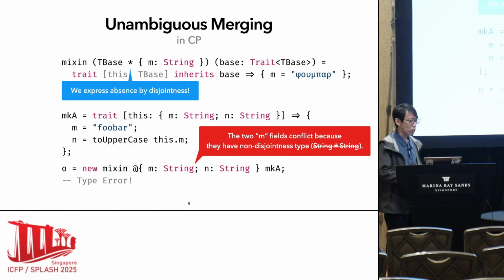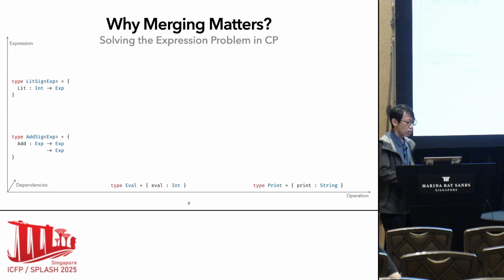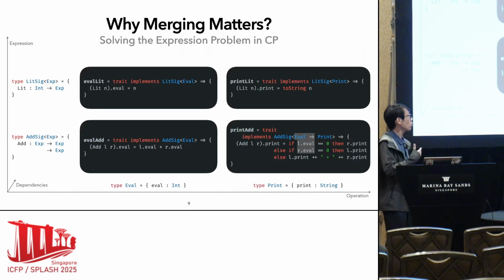This is a way we keep our language CP type safe. And you may ask further, why does merging matter so much in our language? Actually, it enables another feature called family polymorphism, and that can solve the expression problem very easily in CP. Basically, we will not dive into the expression problem here because time is limited.